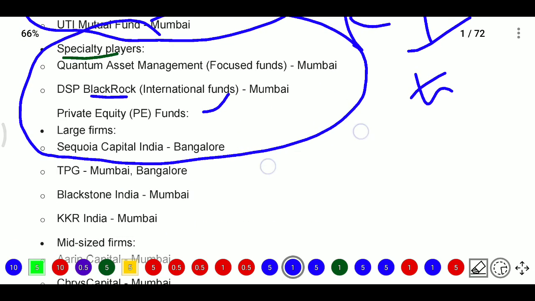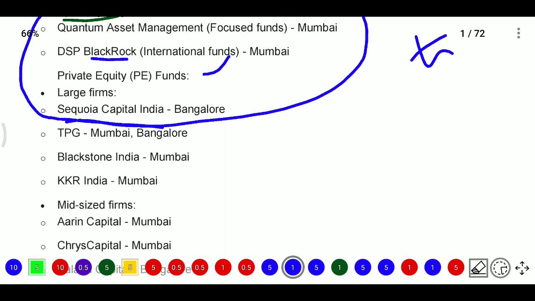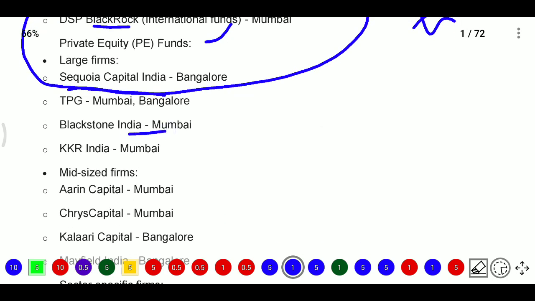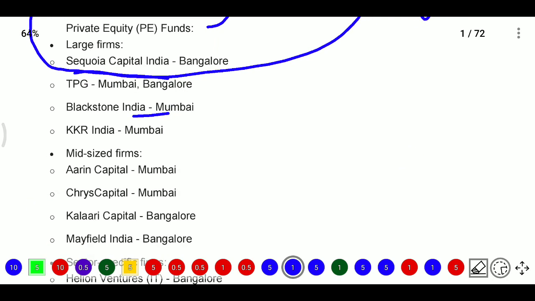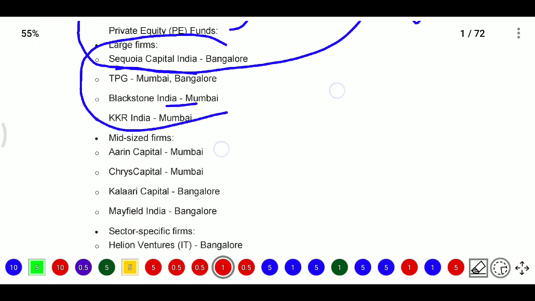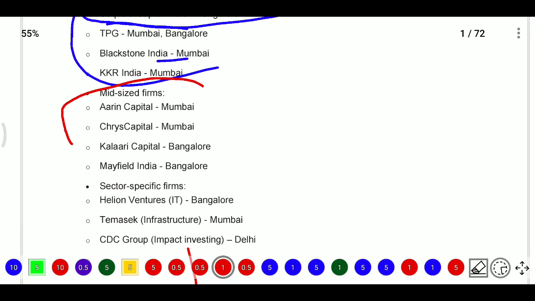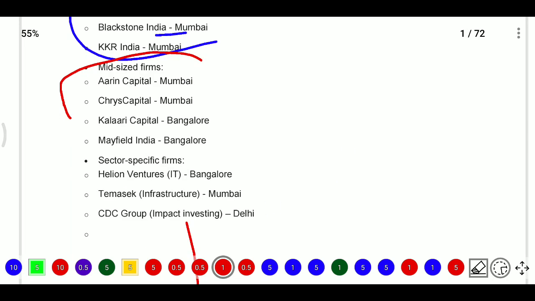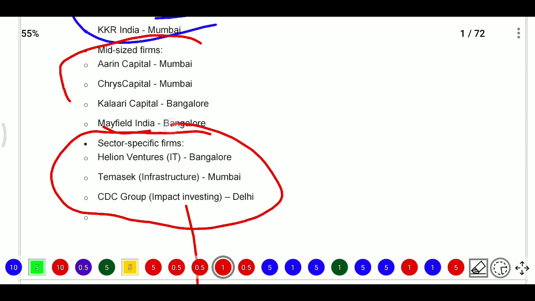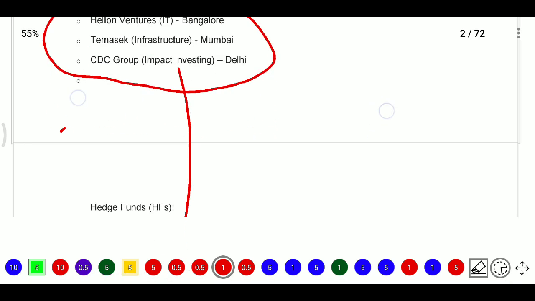Then private equity funds. Among private equity funds, the large firms are Sequoia Capital India, located in Bangalore, TPG, in Mumbai and Bangalore, Blackstone India, located in Mumbai, and KKR India, also located in Mumbai. These are the large firms in private equity. Among mid-sized firms, we have Arena Capital in Mumbai, Chiron Capital in Mumbai, Carrier Capital in Bangalore, and Mayfield India in Bangalore. After that, sector-specific firms: Helion Venture in Bangalore, Temasek Infrastructure in Mumbai, and CDC Group, located in Delhi.